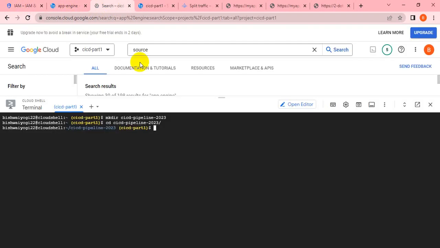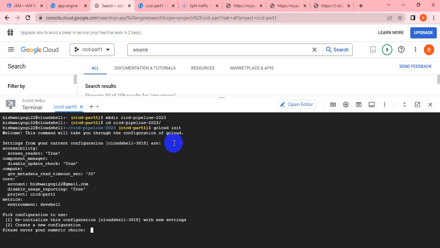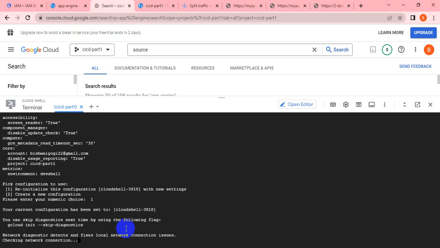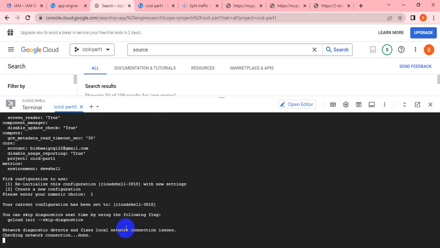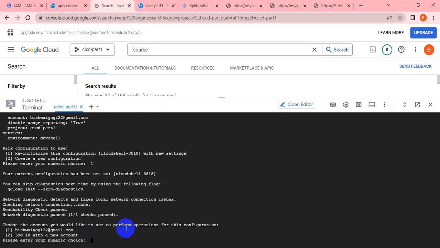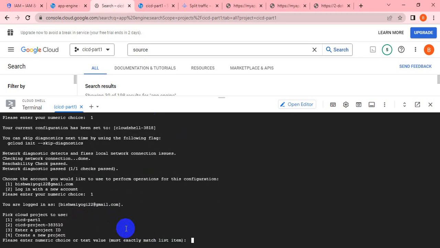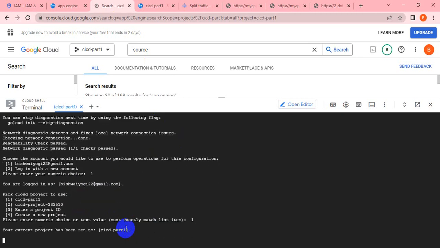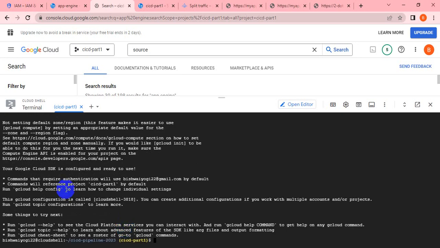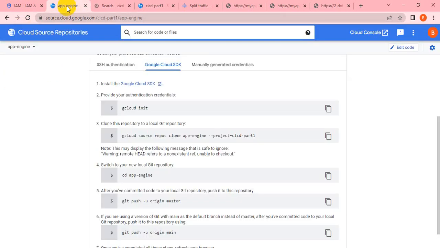And I have to go to the Google Cloud console. Let me execute that, gcloud init. Reinitialize the configuration, yes. And the account is, yeah, this is my account, the first one. And the project name is CICD part 1, so I have to select that one. It has been completed. So let me clone this repo here.